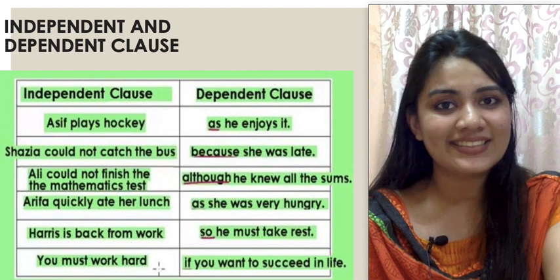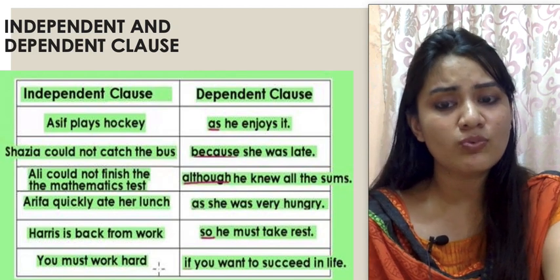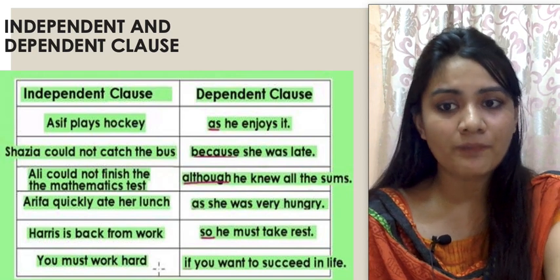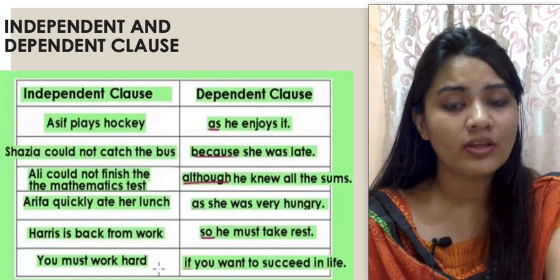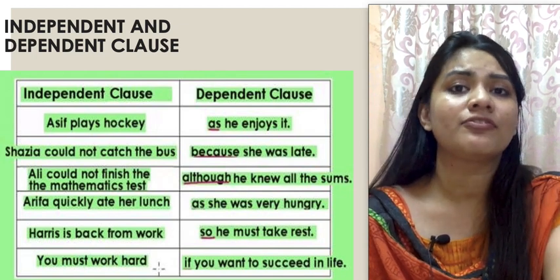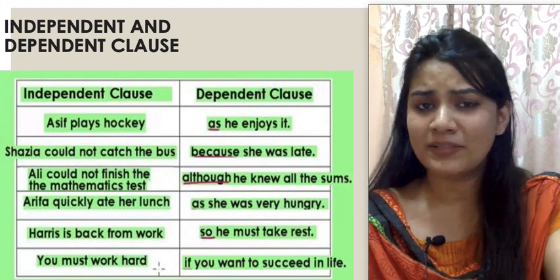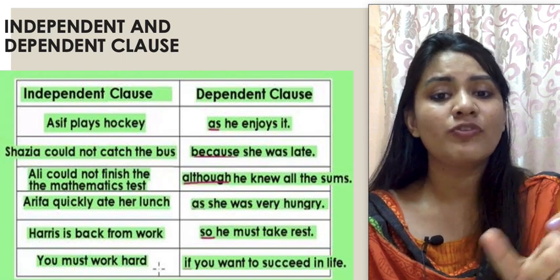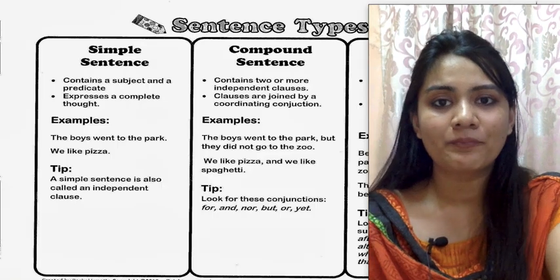Asif plays hockey is an independent clause, as he enjoys it is a dependent clause. You must work hard if you want to succeed in life. Again, you must work hard is an independent clause because it expresses a complete thought. If you want to succeed in life does not express a complete thought, right? So if is a subordinating conjunction, and if you want to succeed in life is a dependent clause, right?